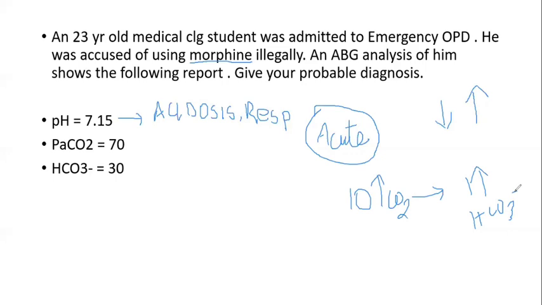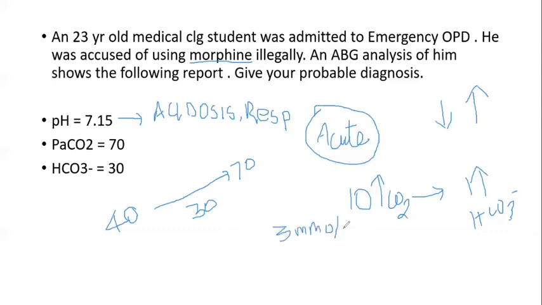Now we have to look. For every 10 increase in the carbon dioxide, there should be an increase of 1 millimole per liter of bicarbonate. So what is the normal PaCO2? For calculation, we take 40. What is the value given in the question? It is 70. How much change is there? Approximately a 30 mmHg difference. For every 10 mmHg increase, there should be a 1 millimole rise, so here three times. So there should be an increase of 3 millimoles per liter.